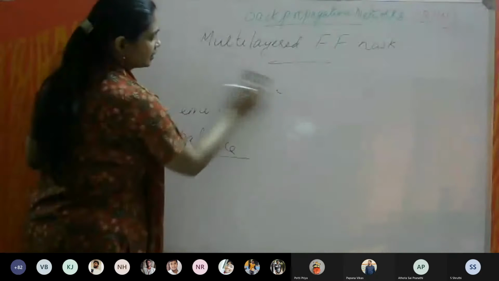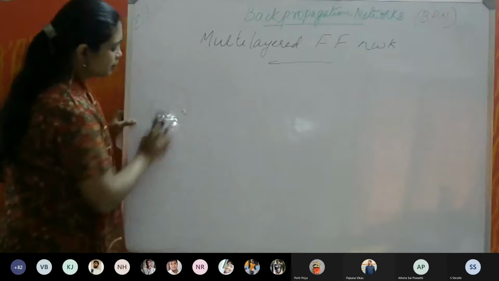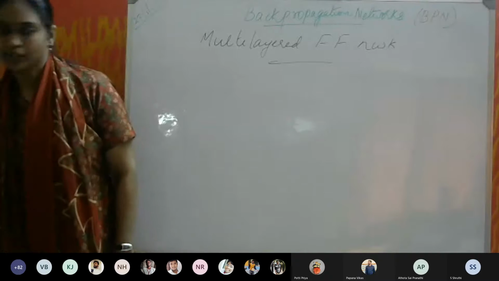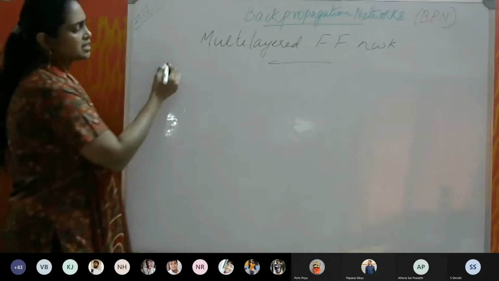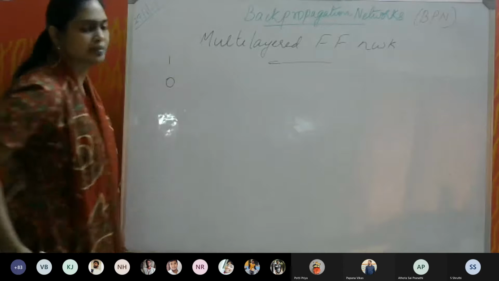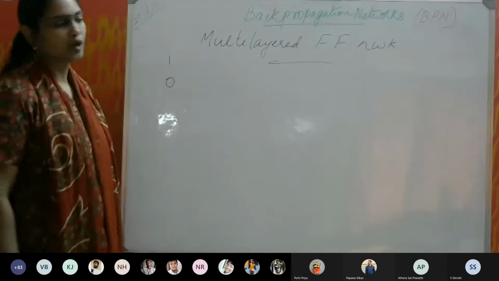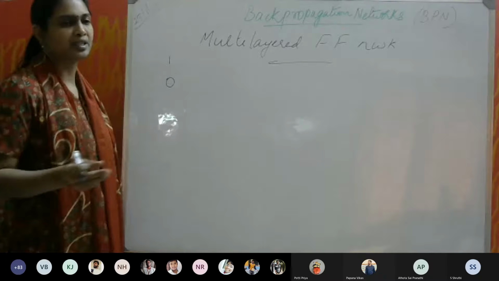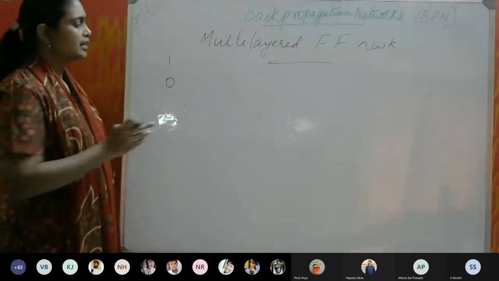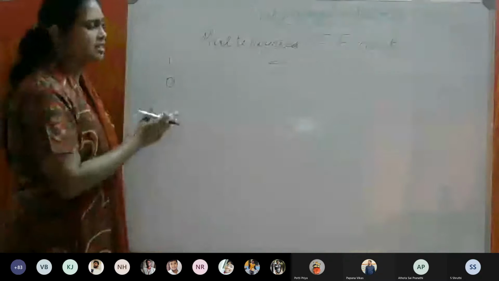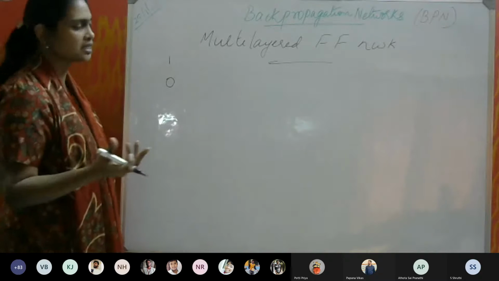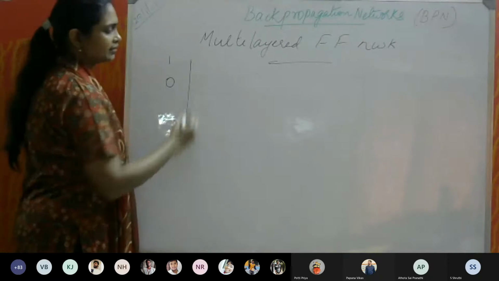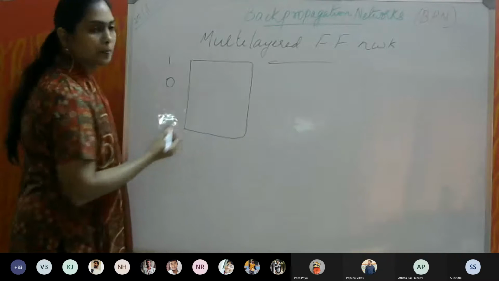And in the earlier class we discussed only one binary value for the output class, isn't it? For example, if it is Salmon or Seabass, we took 1 or 0. Suppose I am going to classify 5 basic emotions: anger, happy, disgust, sad, surprise, like that. In that case, I can't use only 1 and 0. I need to use multiple numbers, isn't it? So in that case, I'll define my target as an array.